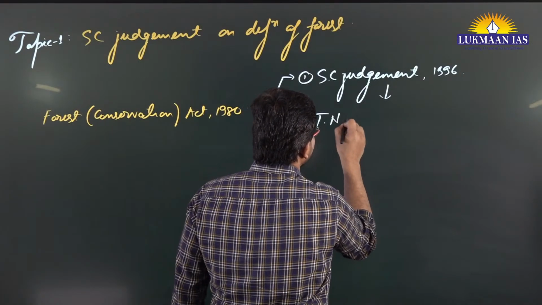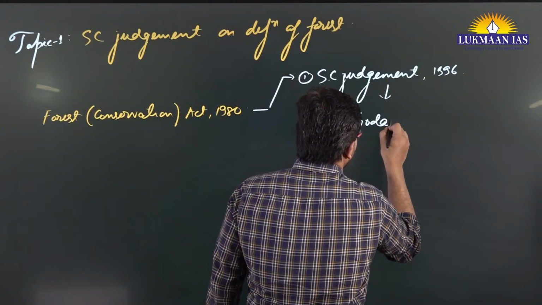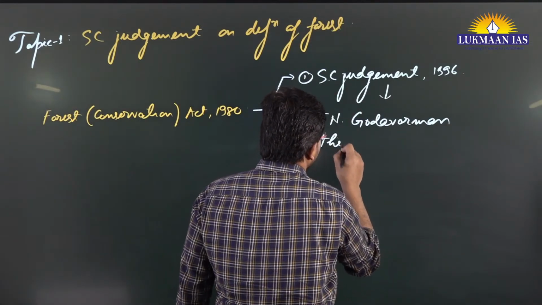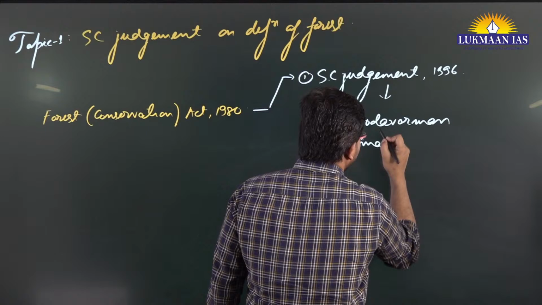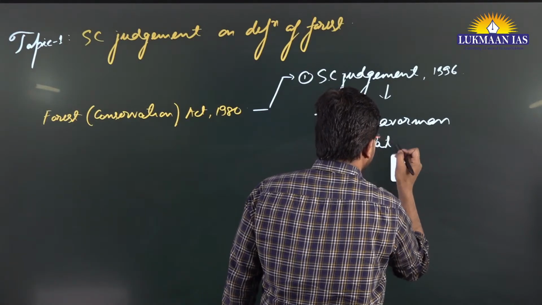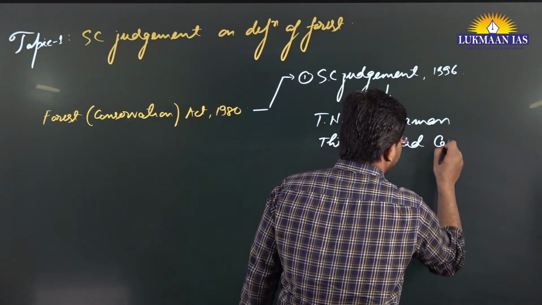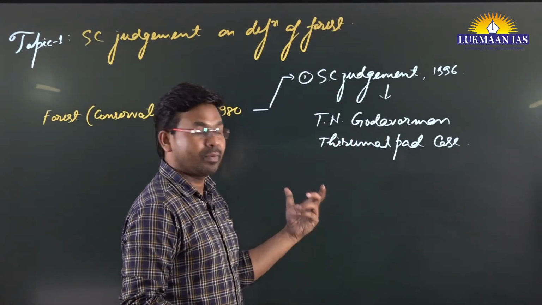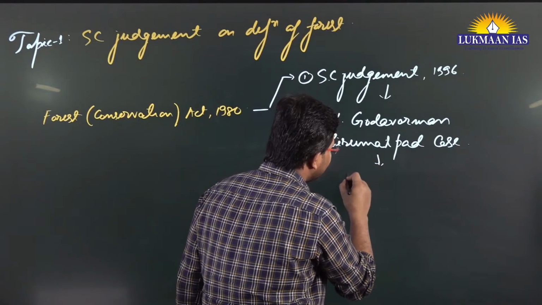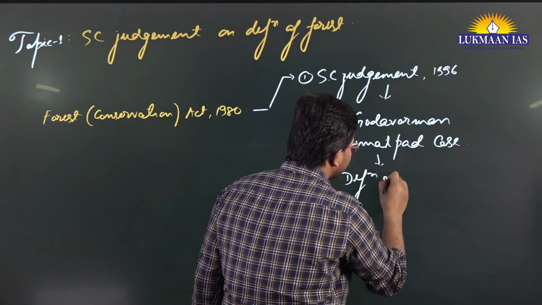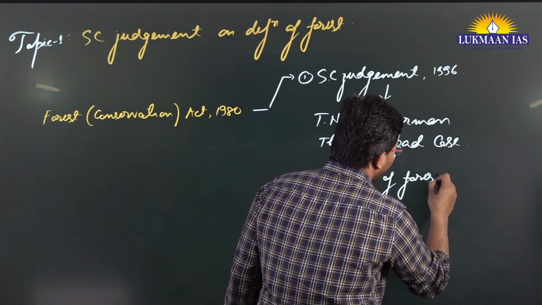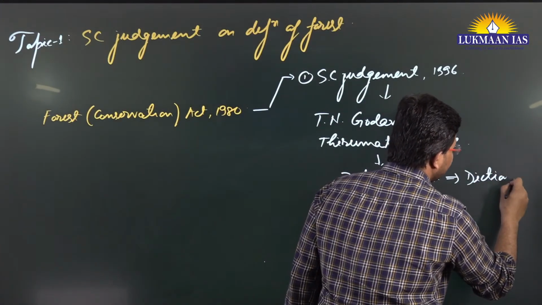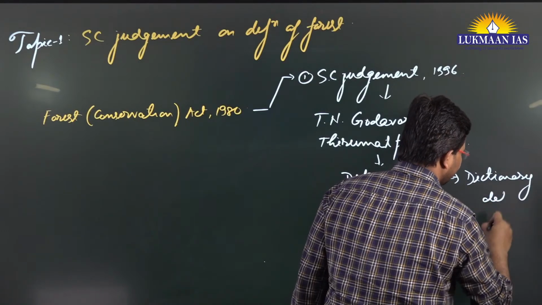This is known as the T.N. Godavarman Thirumalpad case. In this case, the Supreme Court of India said that the definition of forest will be as per the dictionary definition.